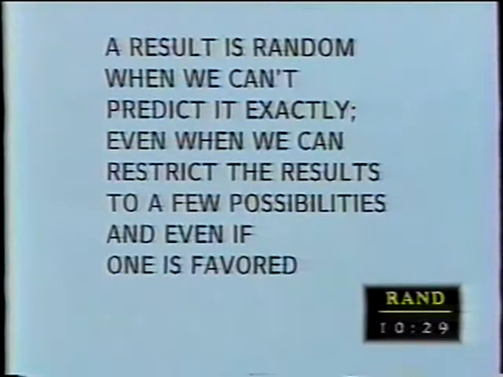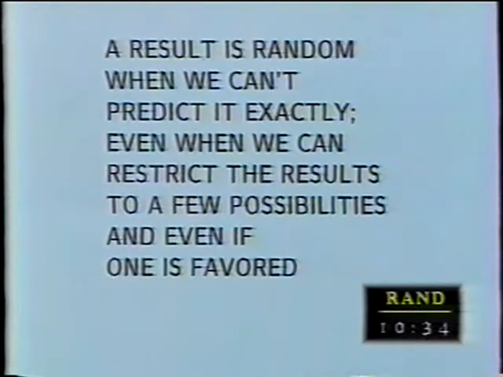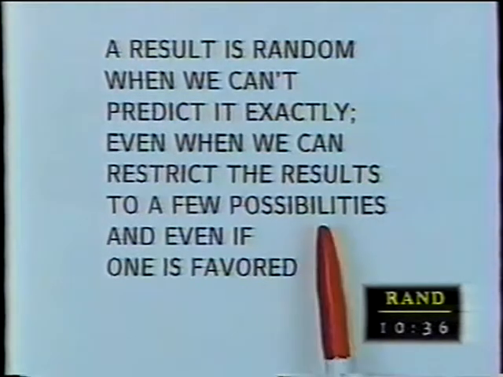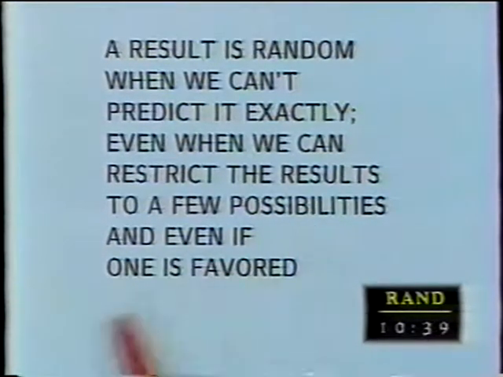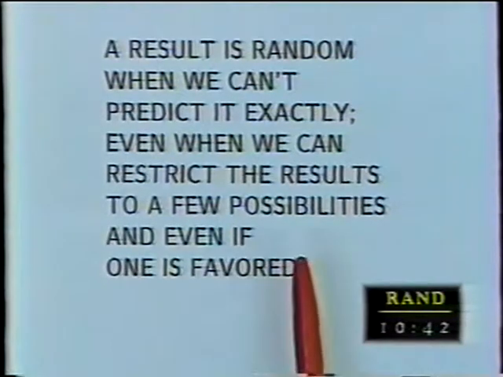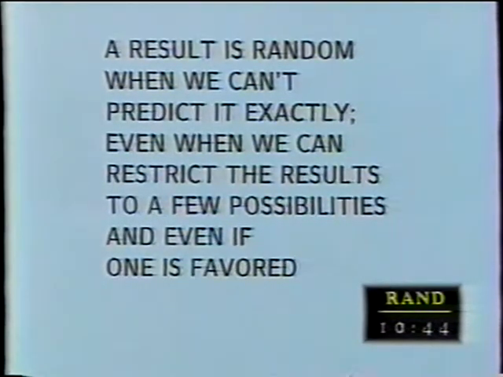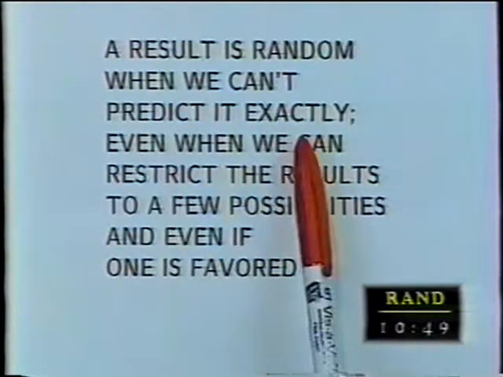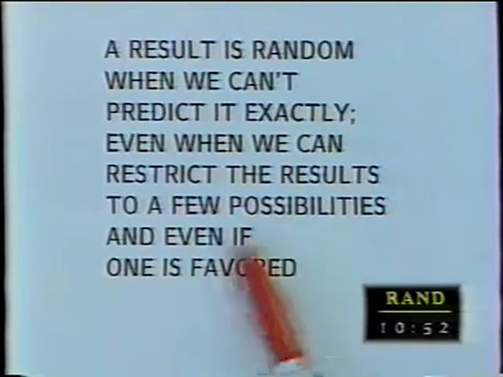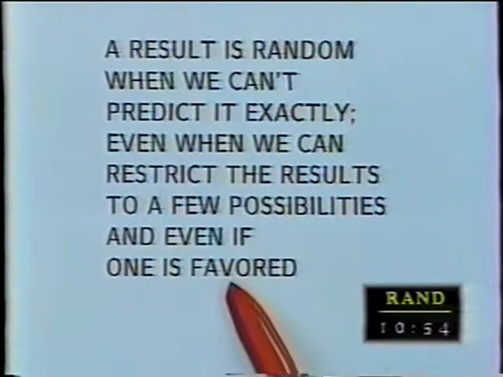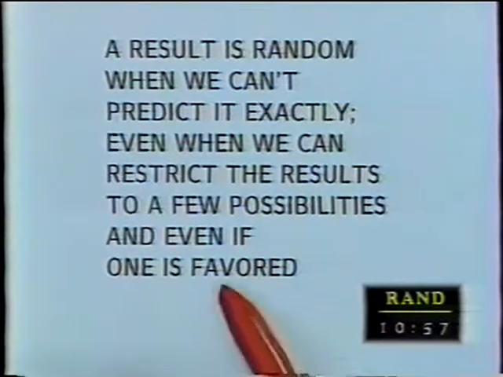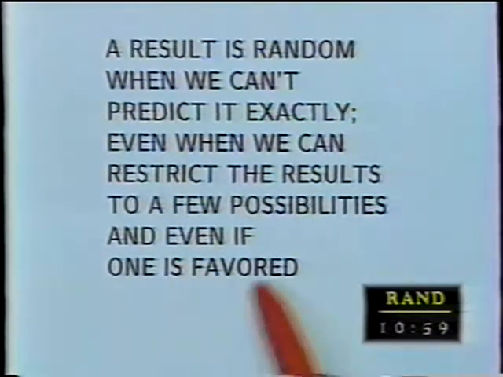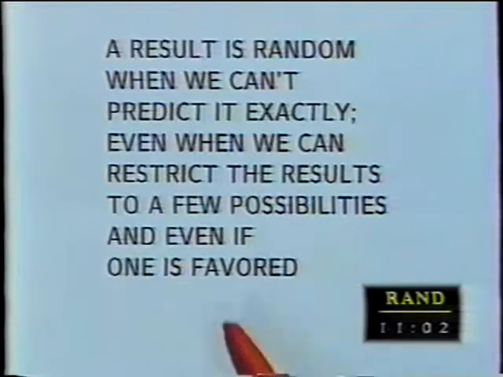All right, a result is random when we can't predict it exactly. We just talked about what we mean by exactly. Even when we can restrict ourselves to a few possible outcomes, and even if one is favored, I still can't predict what it's going to be, and therefore the result is random. So a result is random when we can't predict exactly what the outcome is going to be, even if we have just a few outcomes, a head and a tail, as few as you can get, and even if one of them is favored, even if the coin is balanced so that heads will come up more often than tails, it's still random.